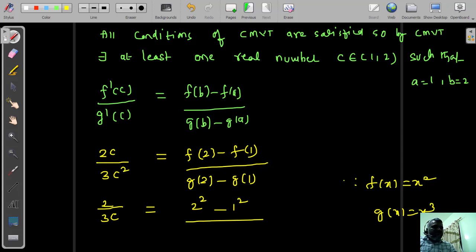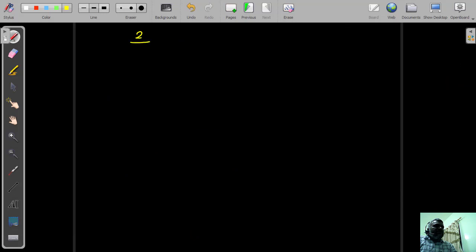So g of 2 means 2 power 3 minus 1 power 3, simplifying this. Here the numerator simplification is 2 square 4, 4 minus 1 is 3, and 2 cube is 8, 8 minus 1 is 7, 1 cube is 1. So finally 2 by 3c is equal to 3 by 7.